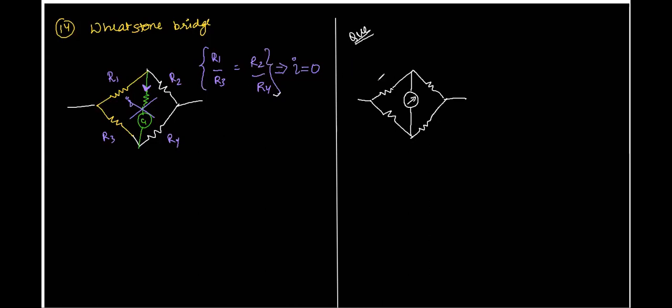You have resistances P, this is P, let's say, 2 ohms. Then you have a resistance Q, which is 3 ohm. Then you have a resistance R, which is 8 ohm. Let's take this as 6 ohm and this as 8 ohm.